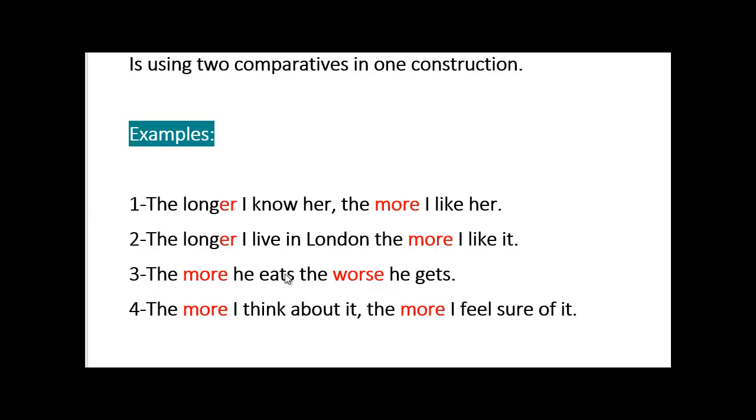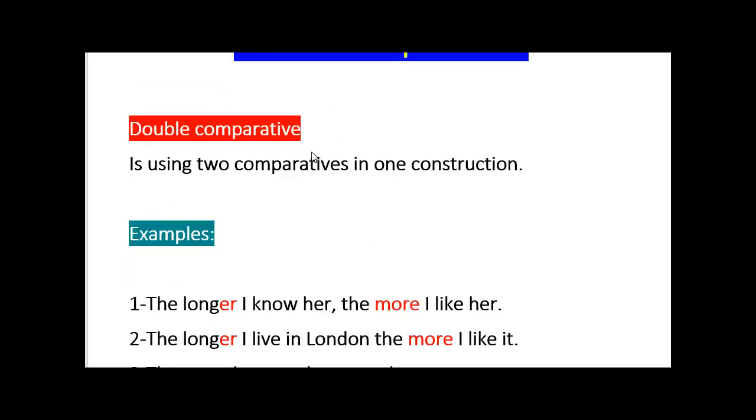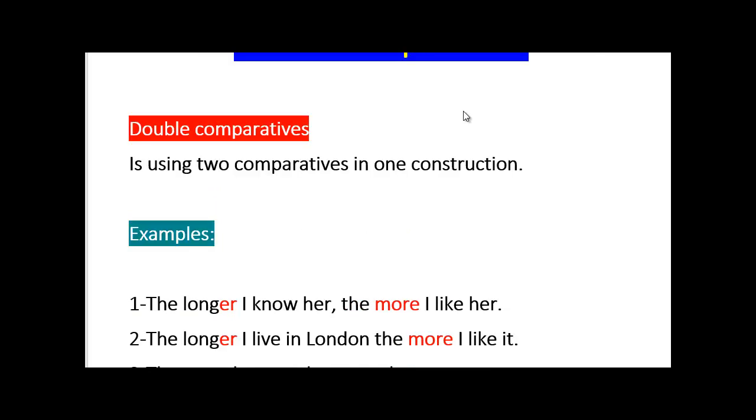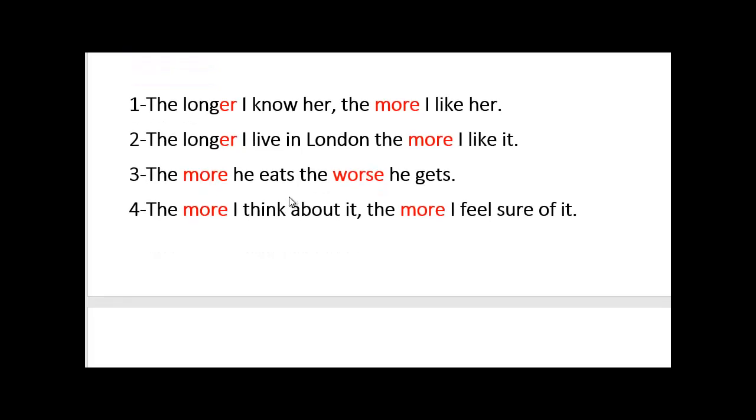The more he eats, the worse he gets. More and worse in the same sentence, in the same construction. The more I think about it, the more I feel sure of it. Here we've got more and more, more and worse, and here we've got the er and more. Than is not mentioned here, but we still have two comparatives here, guys. Two comparatives, that's why we call it double comparatives.